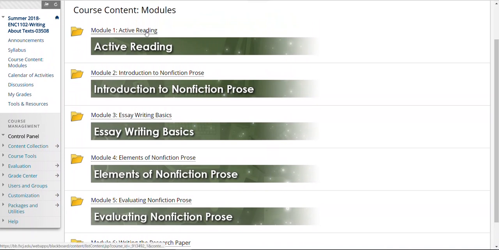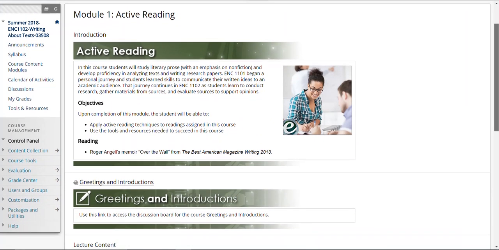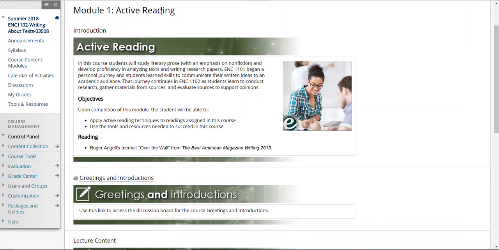Okay, so let's take a look just quickly at the first module. I won't go through all six, but I'll highlight the first one because there's a lot of consistency between each module and the way they're presented structurally. So here we have Module 1, the active reading. For all of the modules, you'll have this introduction where it'll state some objectives and then the reading for that particular week. Okay, so here's one of our textbooks. It's titled The Best American Magazine Writing 2013, which is really great pieces that you're going to read this semester.